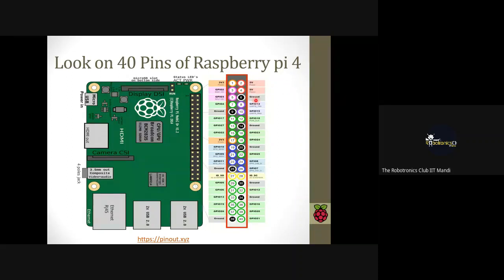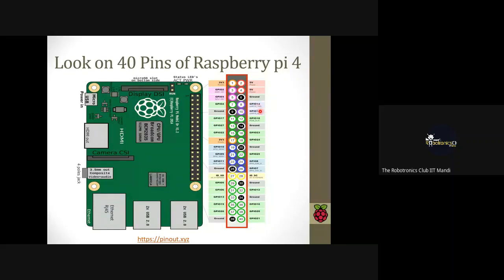And we have 8 ground pins. We can give the ground connection to our projects from here. And similarly, we have 27 GPIO pins, general purpose input output pins. You can connect your sensor, LED, relay, all types of robotic stuff to these GPIO pins to give signal input and output. And these two, pin number 14 and pin number 15, are the transmission and receiving pins, the TX and RX pins.